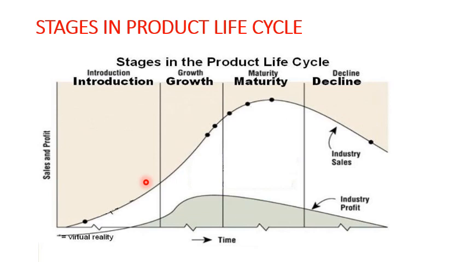People will start talking about your product, and if your product is good as per the customer requirements, the sales will go on increasing. If there is a drastic increase in sales, that stage is called the growth stage. You can see this growth stage here, wherein the graph shoots up. It is almost moving linearly in the upward direction, indicating that this industry's sales are growing at a very fast pace. The product is as per the customer's expectation, and people are talking about the product and buying the product. Whenever people start buying the product in large numbers and start accepting it, that is when the product grows in the market.